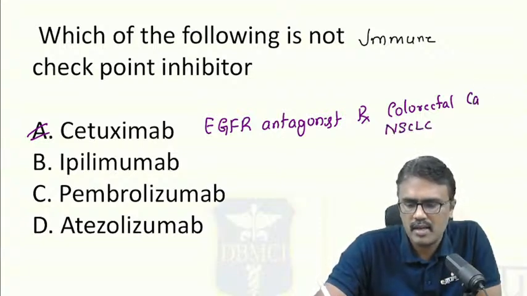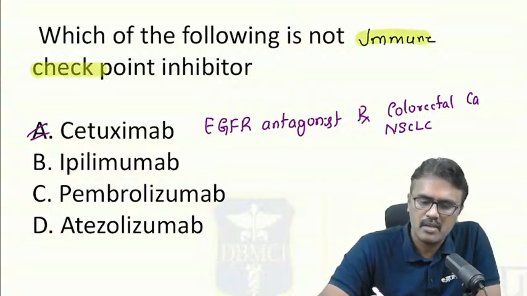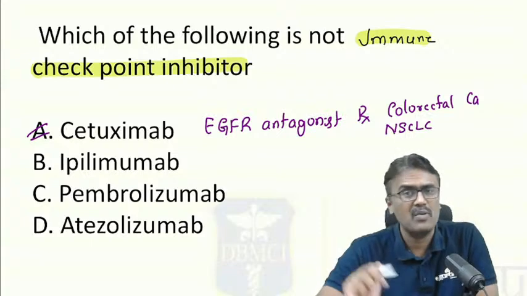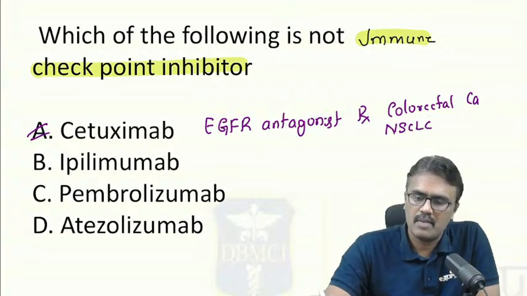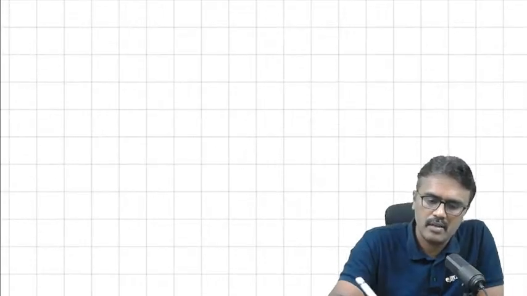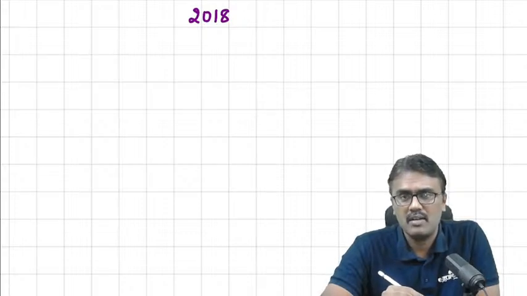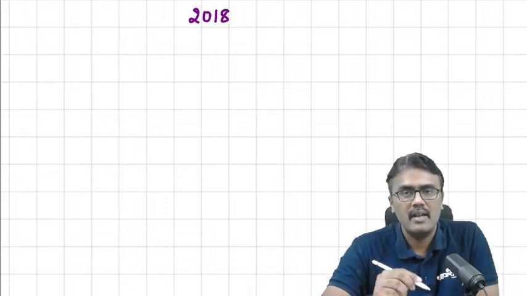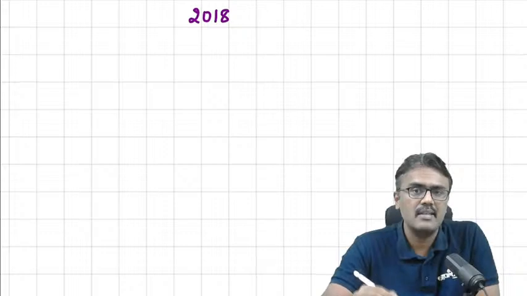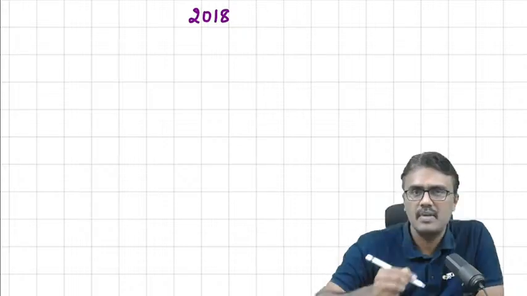And also it is used to treat non-small cell lung cancer. But why is the question about immune checkpoint inhibitors asked now? The question comes because in 2018, the Nobel Prize in Medicine was given for the discovery that cancer cells escape immunity, so our immune cells will not kill the cancer.